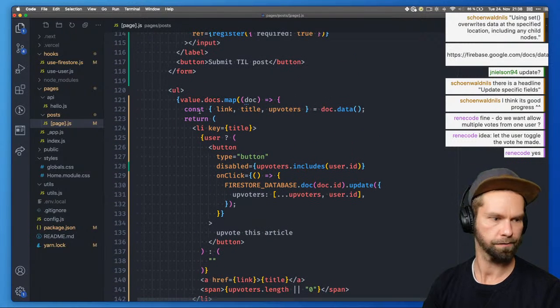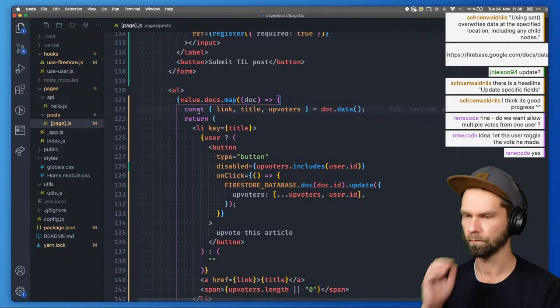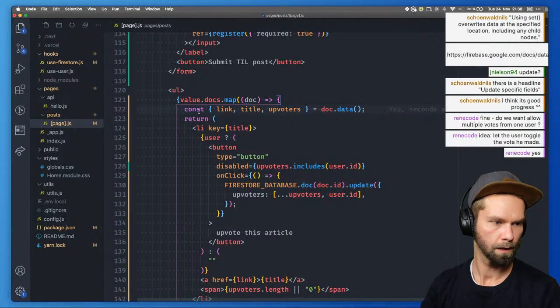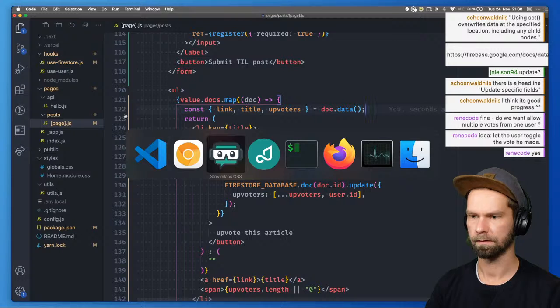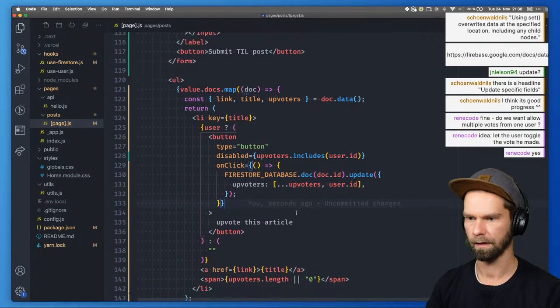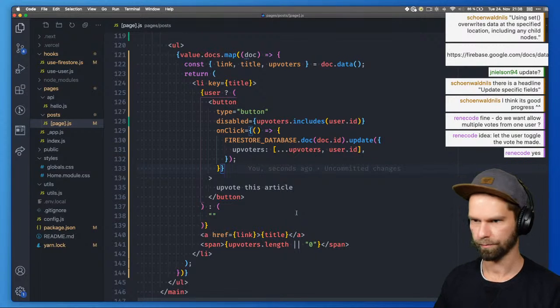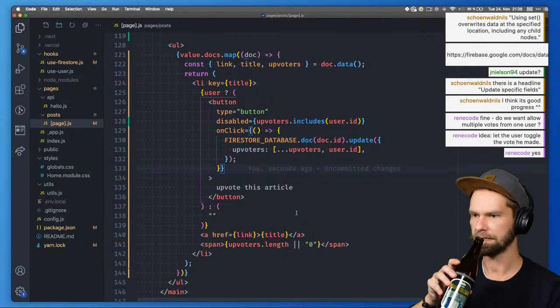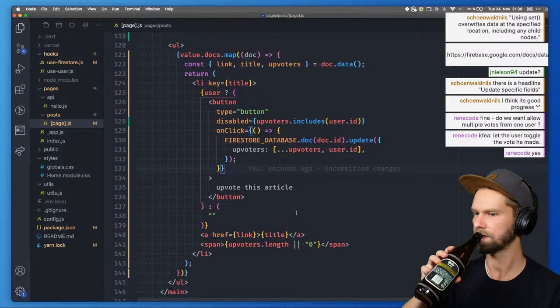So what we then can do is, in the list, okay, I have to get rid of all this chiptune stuff. So what we should do is probably have a variable value which is voted already or something.